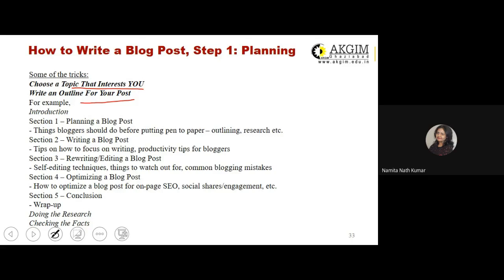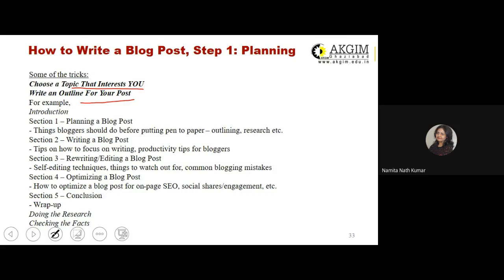And write the outline for your post before you complete writing the entire article. So for example, if you start with the introduction of your blog post, for section 1, you plan the blog post. Just keep thinking about what bloggers do before starting to prepare the outline. Then write the blog post. Again, you have to follow the basic methods that we discussed for effective writing. So you follow those tips.